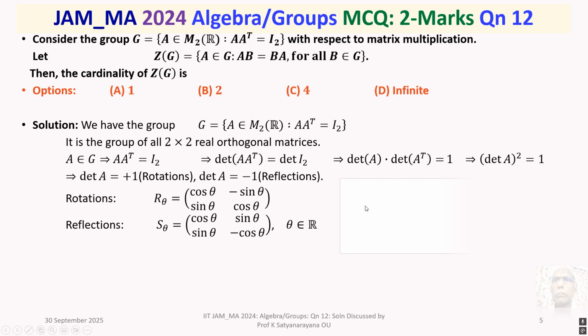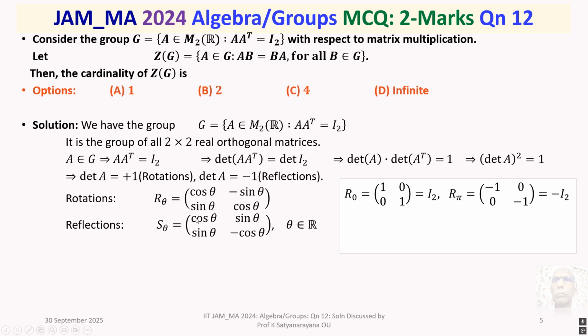Now what we see is, if you take R0, that means you take R theta and substitute theta equal to 0, it will be 1, 0, 0, 1, since cos 0 is 1 and sin 0 is 0. That is the identity matrix. And when theta is pi, R pi will be cos pi is minus 1, so it is minus 1, 0, 0, minus 1, which is precisely minus the 2 by 2 identity matrix.